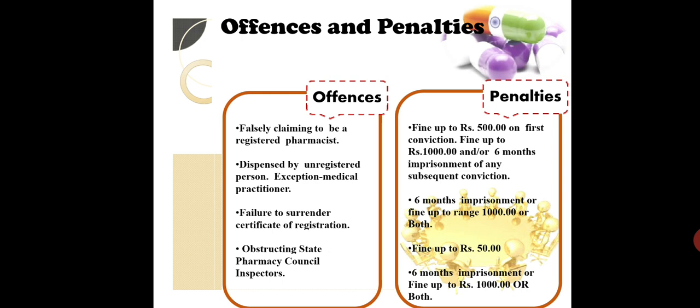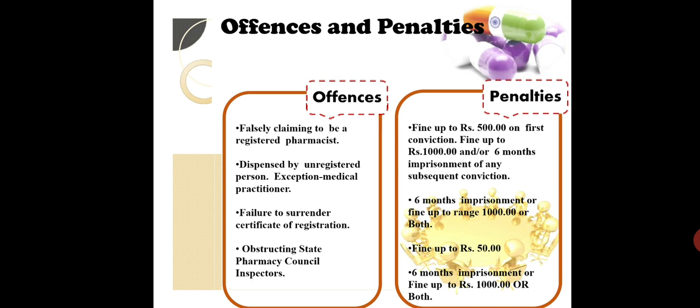Dispensed by unregistered person, except medical practitioner, because a registered pharmacist will do it, and a medical practitioner can also do it. So if your medicine is being dispensed by an unregistered person, what is the penalty? 6 months imprisonment or a fine up to 1000 or both. Failure to surrender certificate of registration: if anybody from the council asks you to show your registration certificate that you are a registered pharmacist and you are not able to do so, there is a fine of up to ₹50.